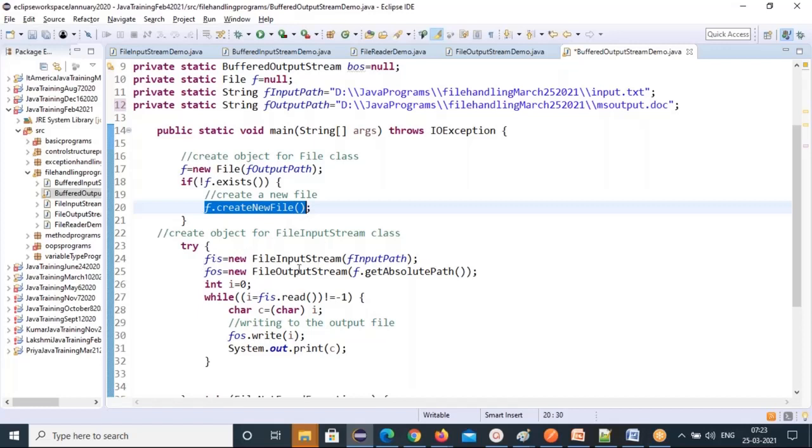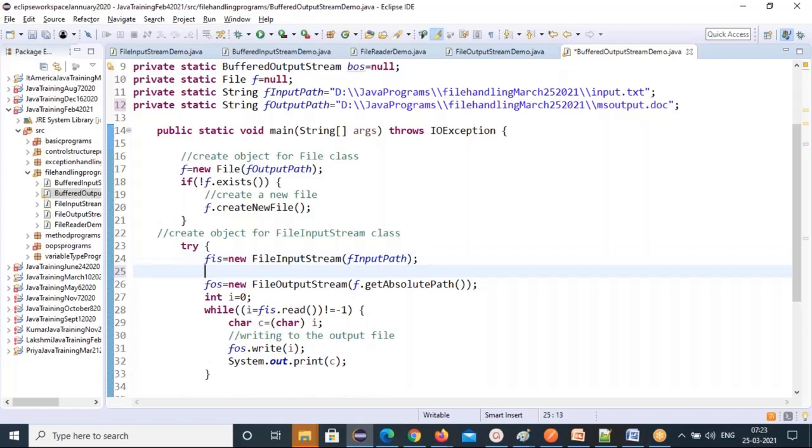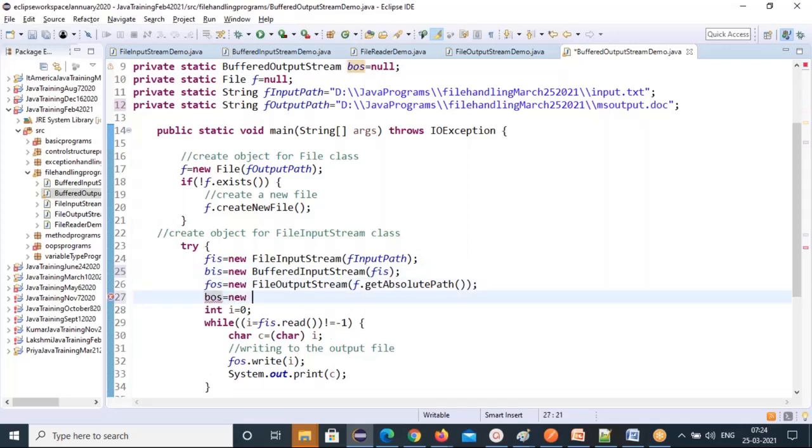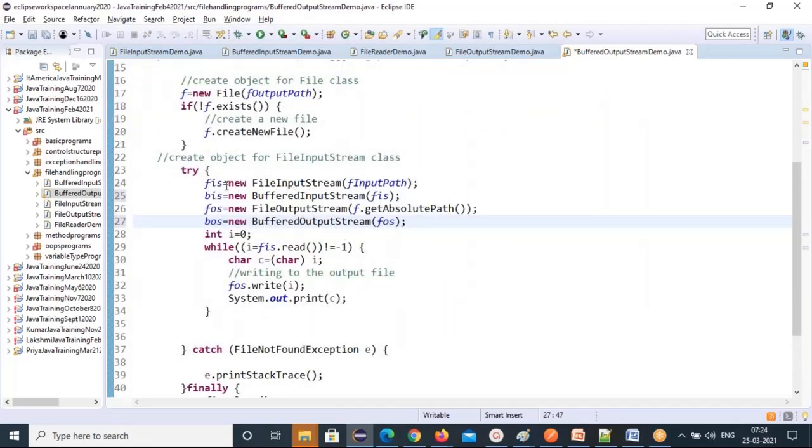Now I'm reading with the file input stream, the input file. For BAS I need a new buffered input stream, and I need to pass the FIS object. Again, the same for BOS, equal to a new buffered output stream. Basically I'm creating objects for all the buffering classes also. For a buffered input stream, you have to pass the FIS object. For a buffered output stream, you have to pass the FOS object. That's what I passed here.